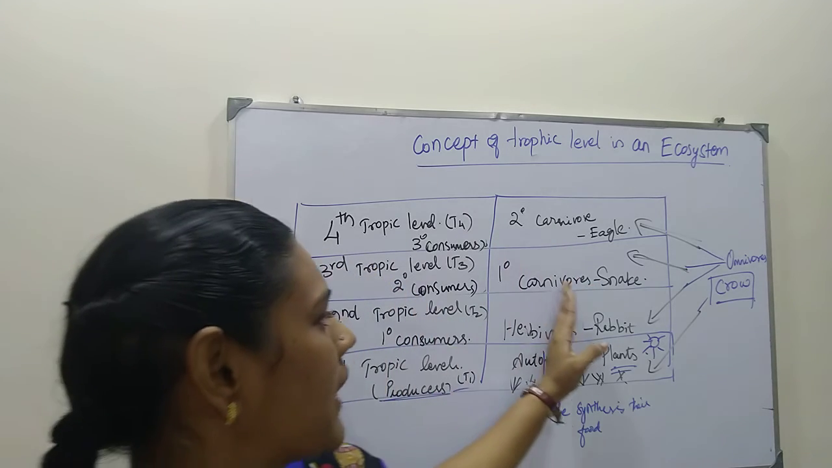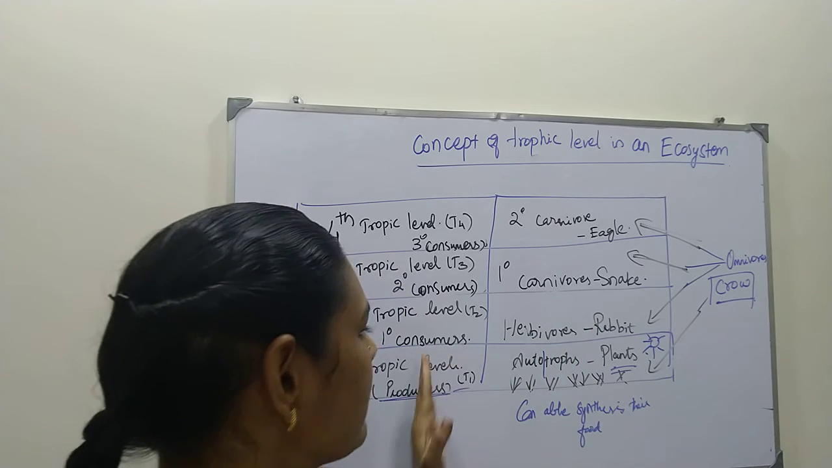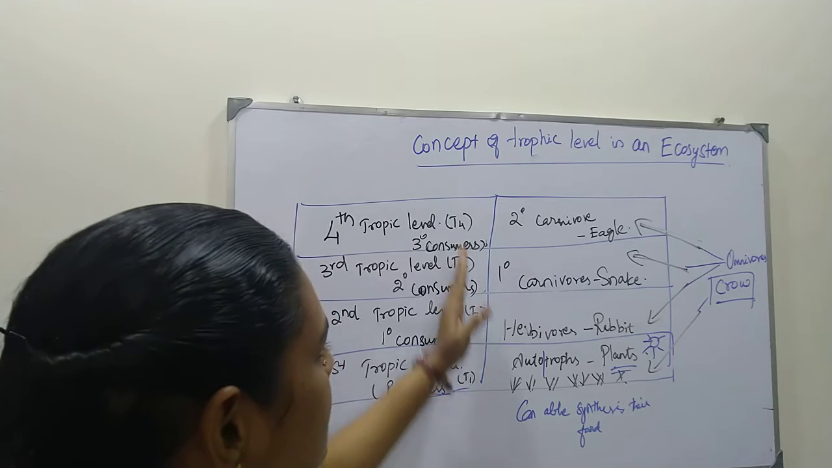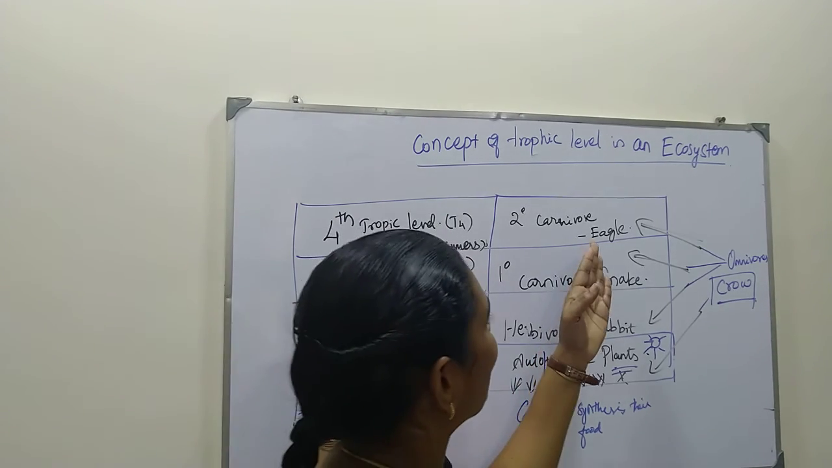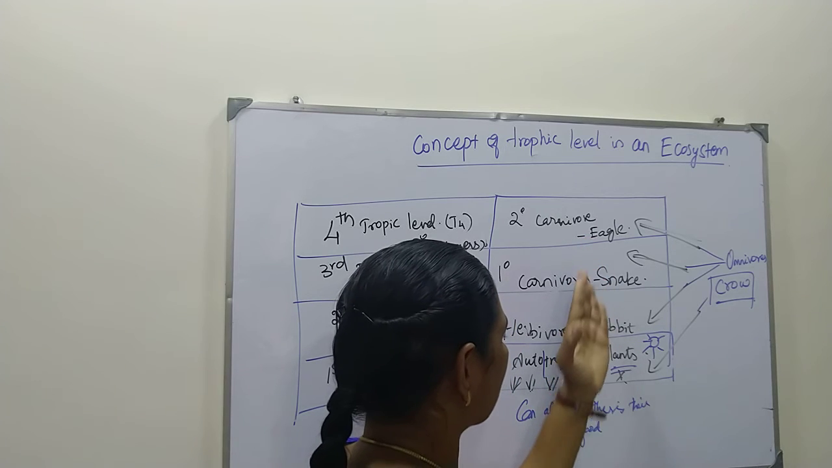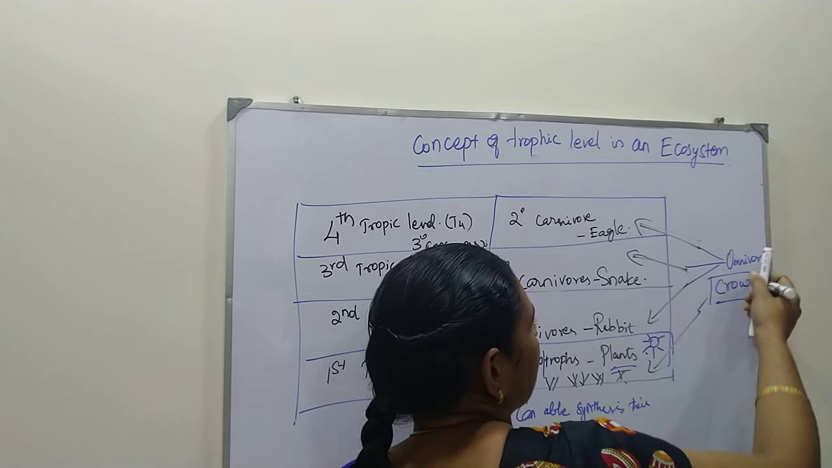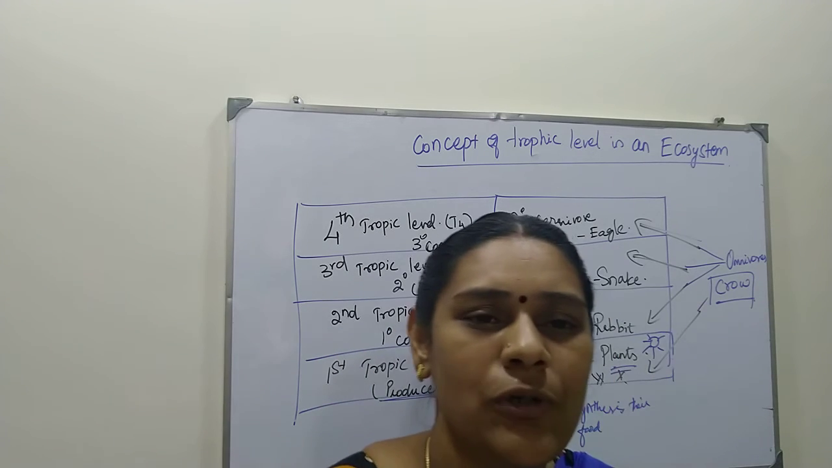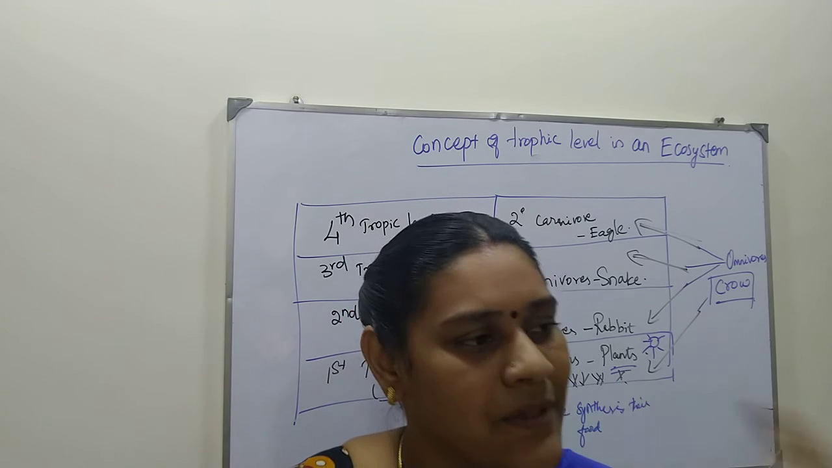Secondary consumers are the primary carnivores, primary consumers are the herbivores, and producers are the green plants or autotrophic organisms. Based on that, they are positioned in the trophic levels. So these carnivores, whether primary or secondary, or herbivores or autotrophs, all will be taken up by the omnivore animal. Omnivore is a type of animal that can eat both plants as well as animals.